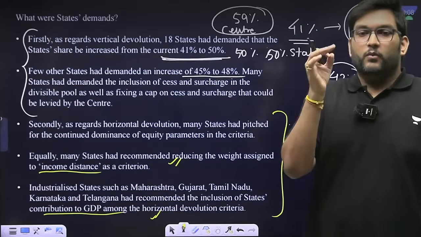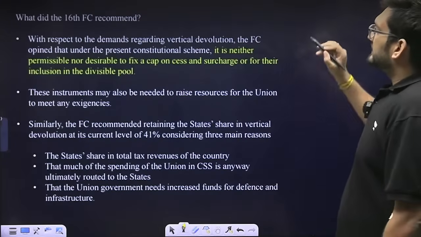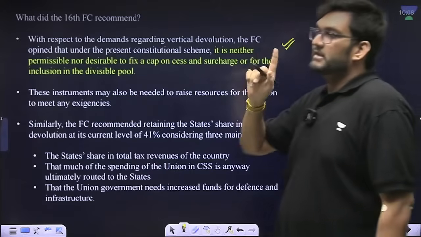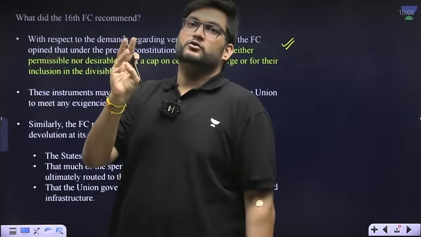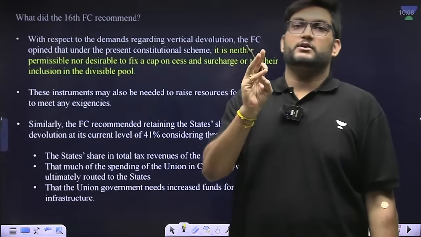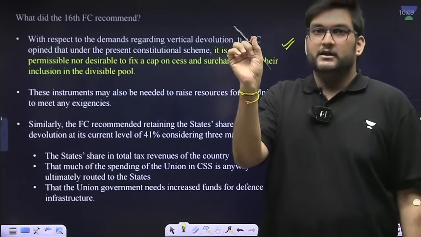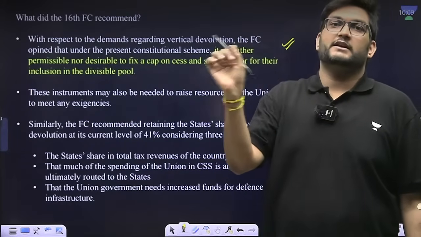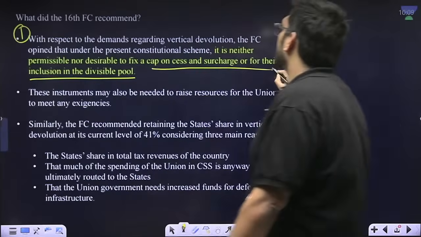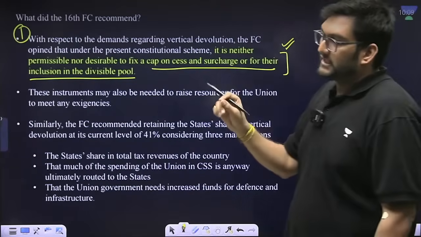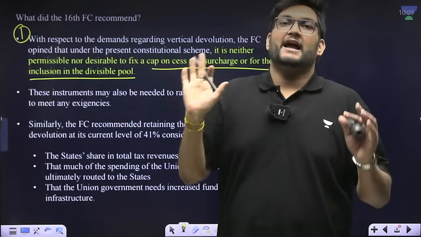Now the point is, what has the 16th Finance Commission said? The first major demand made by the states was that cess and surcharge should be discontinued, or should be added to the divisible pool, or there should be a limit or a ceiling over which the center can levy it. The 16th Finance Commission says we cannot do it. We need cess and surcharge to be with the center for any form of tax emergencies and generally for defense and infrastructure spending.